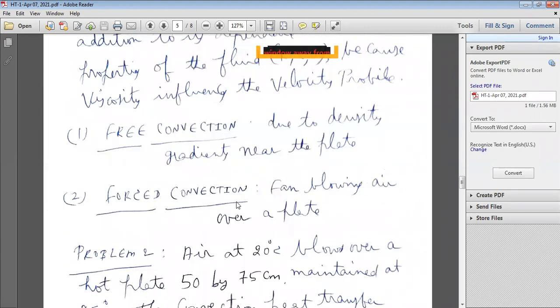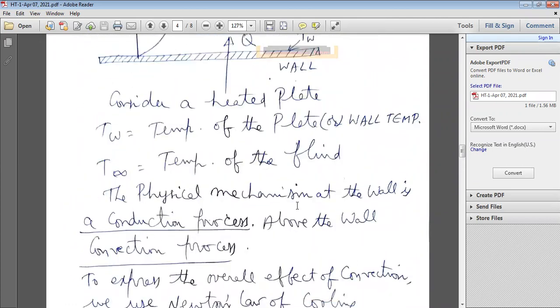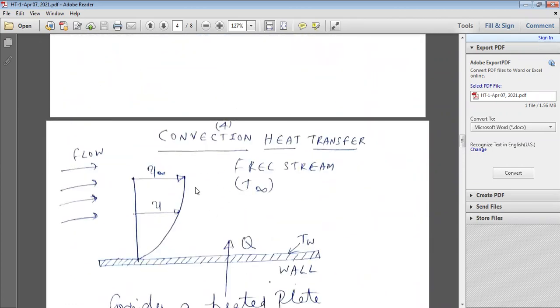So forced convection: if you provide a fan blowing air over a hot plate, heat is transferred from the hot plate to the nearby fluid, that may be air or water.